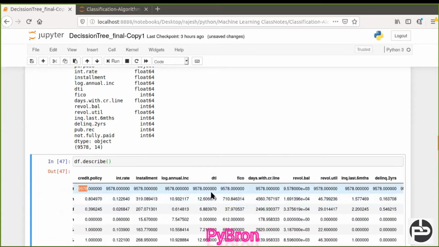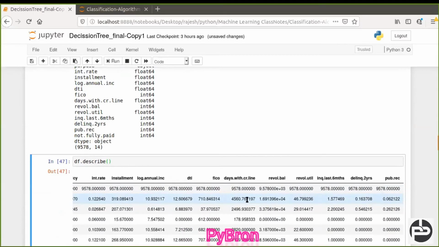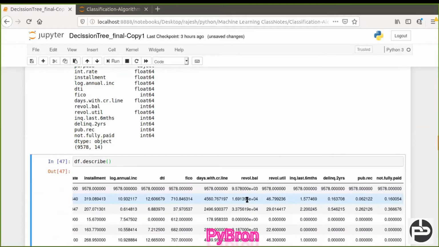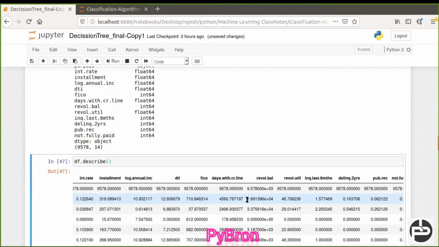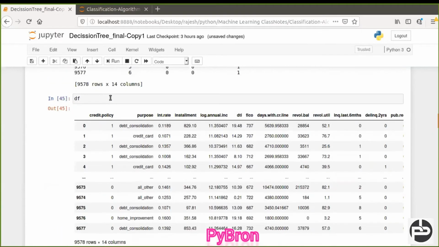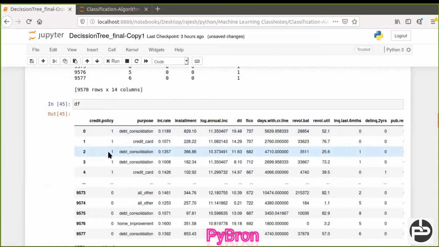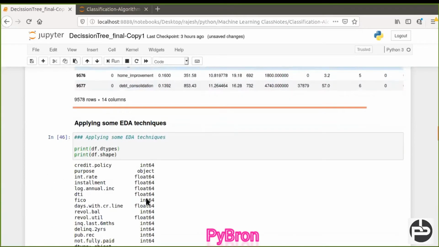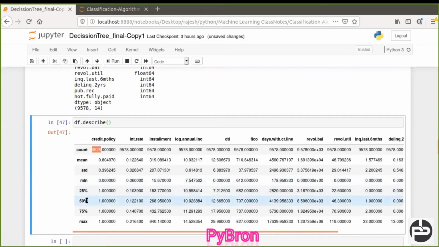So all columns are fine, which means they don't have any missing values. Then the mean, since this is integer kind of data, we can find the mean of that, and the standard deviation, everything with the help of the describe function. It's a very beautiful function, guys, you can use that.